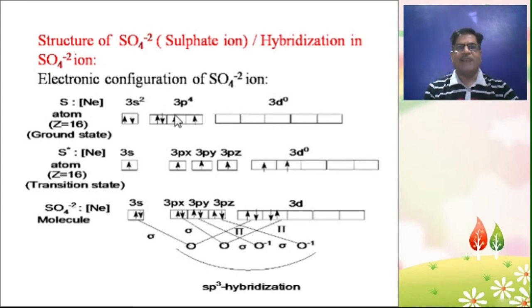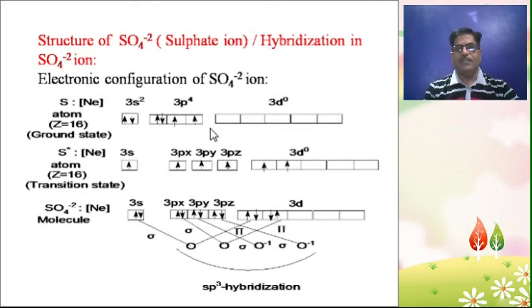So in the ground state of the sulfur atom, one electron pair is present, meaning two electrons are paired and two unpaired electrons are available in the ground state of sulfur atom.